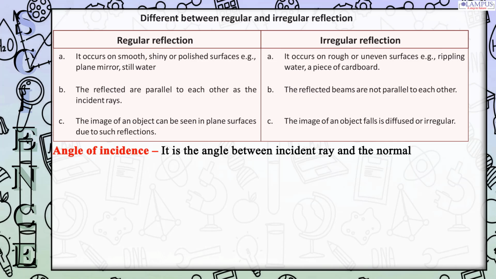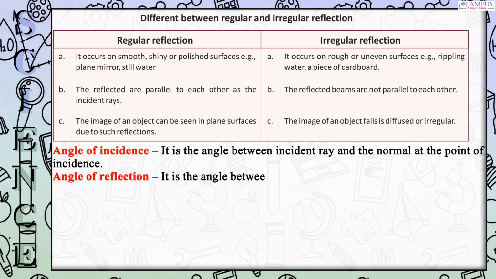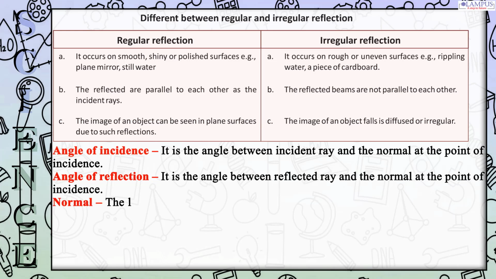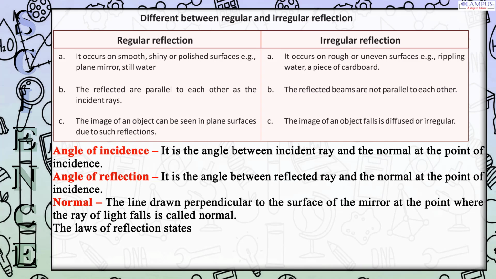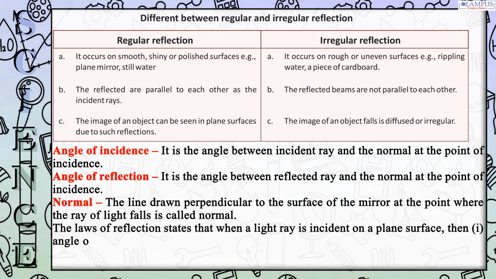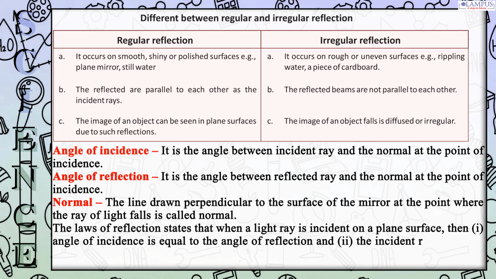Angle of incidence. It is the angle between incident ray and the normal at the point of incidence. Angle of reflection. It is the angle between reflected ray and the normal at the point of incidence. Normal. The line drawn perpendicular to the surface of the mirror at the point where the ray of light falls is called normal. The laws of reflection state that when a light ray is incident on a plane surface, then I, the angle of incidence is equal to the angle of reflection, and II, the incident ray, reflected ray and the normal all lie in the same plane.